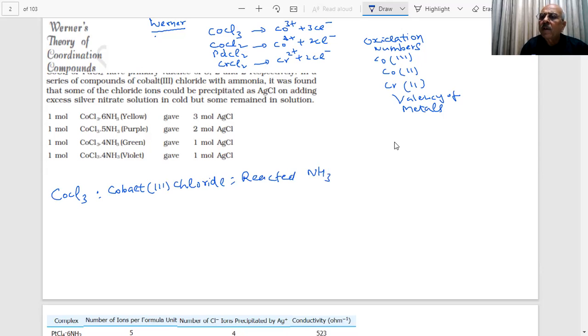NH3 is a simple molecule. And it was found that he could prepare more than one type of compound.